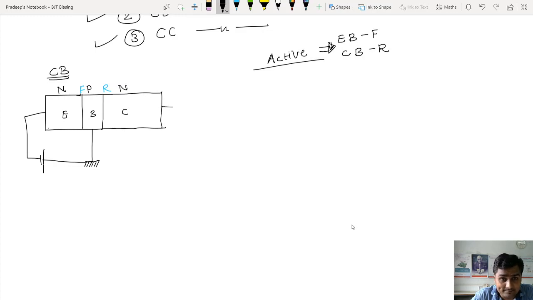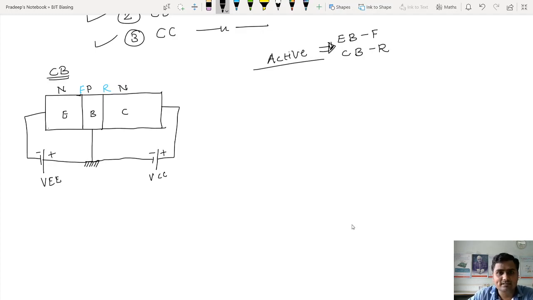Reverse bias means the N type has to be connected with the positive terminal of the battery, and the remaining terminal has to be connected to the ground. So this is my case now. Let me call this battery source VEE, and this one VCC. This is negative, positive; this is negative, positive. This is my common base configuration. Now this is a common base configuration of a transistor in the active region, but now the construction of the transistor, the semiconductor, I have actually put there.